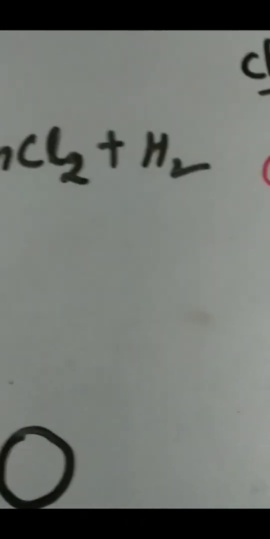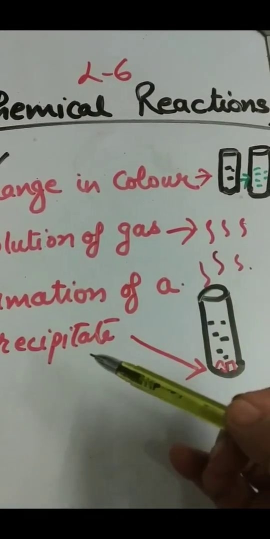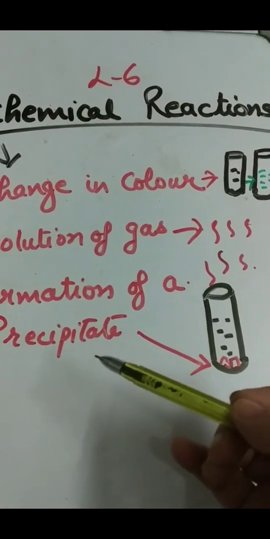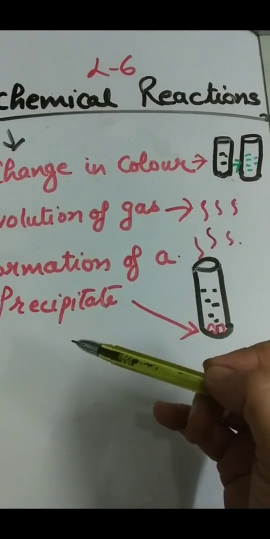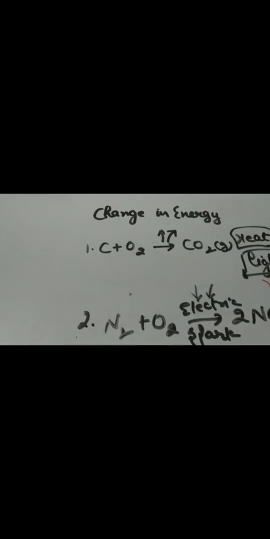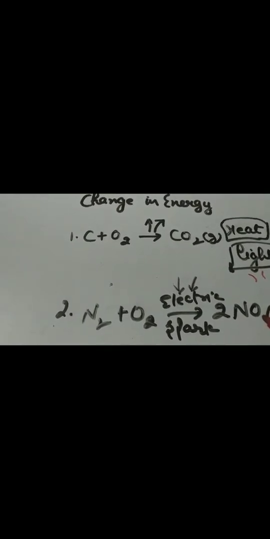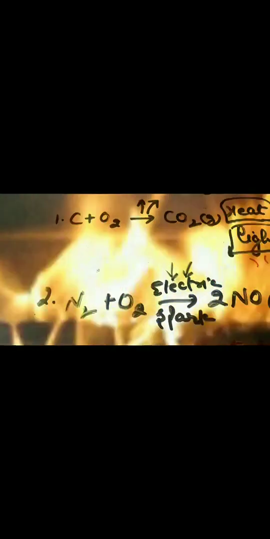And in this chapter, we will discuss first energy in a reaction, and then we will discuss different types of reactions. Change in energy in a reaction. All reactions are accompanied by a change in energy in the form of heat or light. Either it is given out or taken in during the chemical reaction.